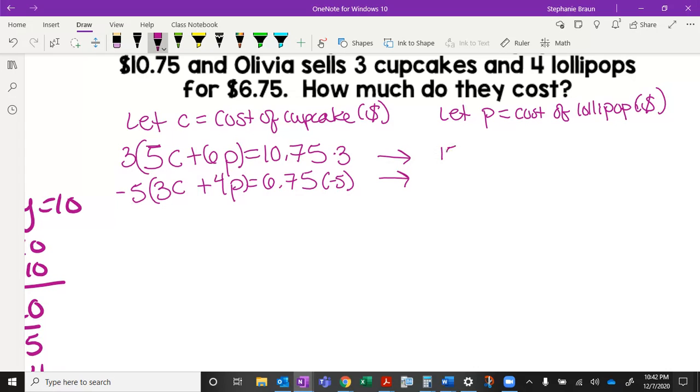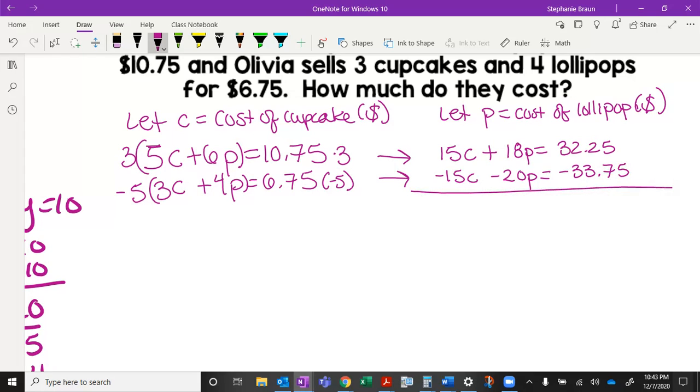3 times 5c is 15c, plus 3 times 6p is going to be 18p, equals, let's see, 10.75 times 3 is 32.25. You can just trust me on that. And then the negative 5 times 3c is negative 15c. See how they have opposite signs? Negative 5 times 4p is going to be minus 20p, equals 6.75 times negative 5 is going to be negative 33.75. Draw your line. These C's have opposite signs, which means I can add them.